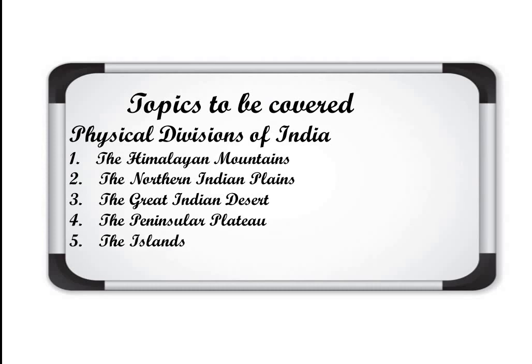Number 5, the islands, the 2 islands, Lakshadweep and Andaman and Nicobar Island. They both are part of India. So we'll discuss all these physical features, or you can say physical divisions of India, one by one. And at last there will be the homework. So let's start. The Himalayan mountain.